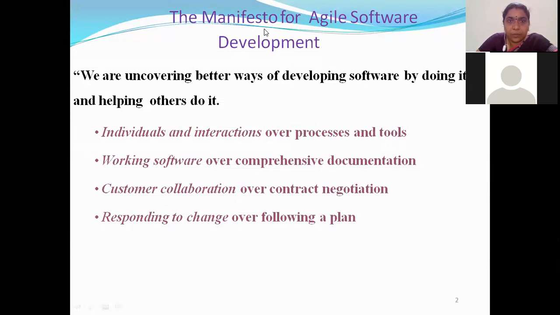This agile is not a process model. See, previously we have different process models, basic traditional process models. If someone comes and says you throw away all those old traditional process models and take my new one, no one will go and accept that, right?